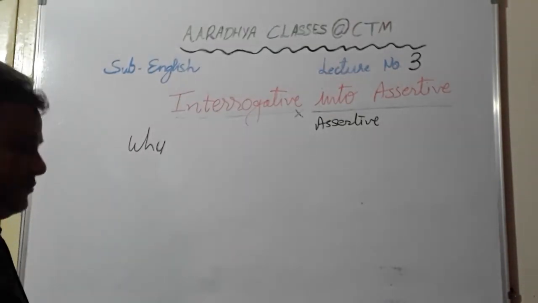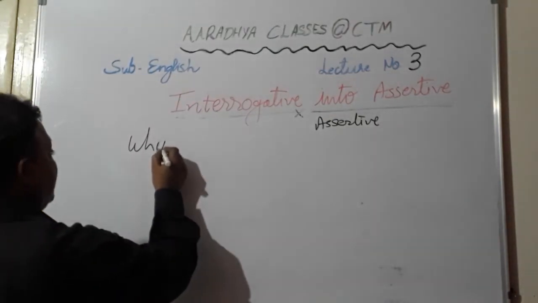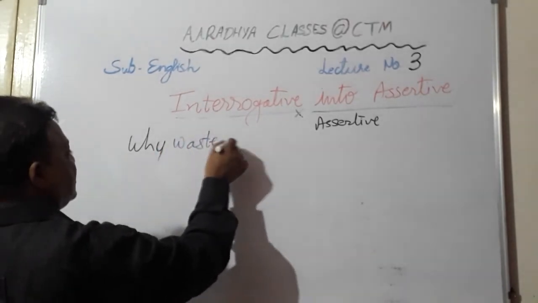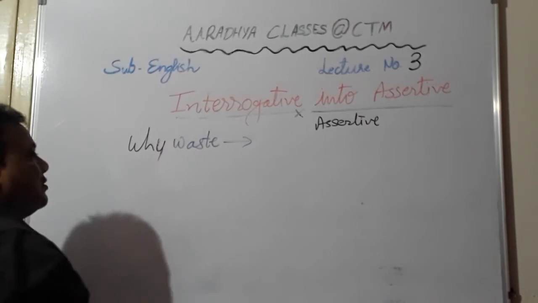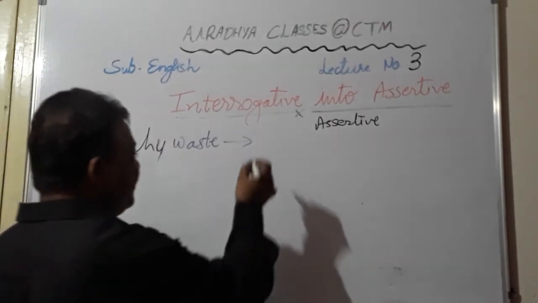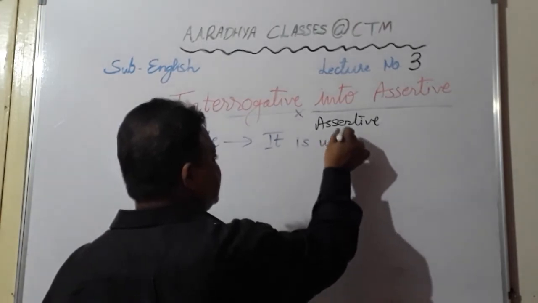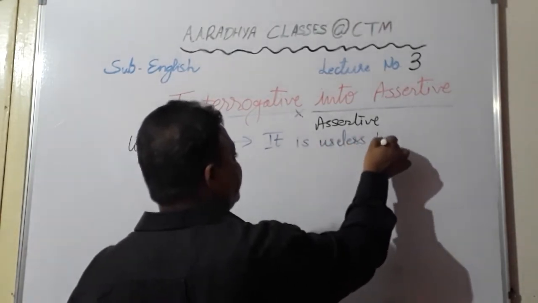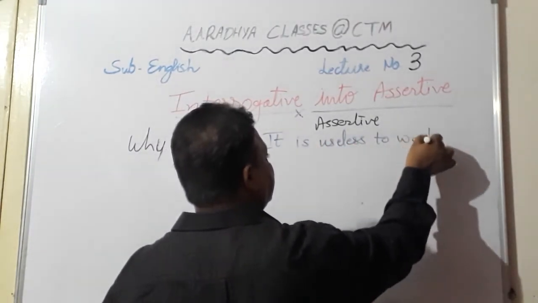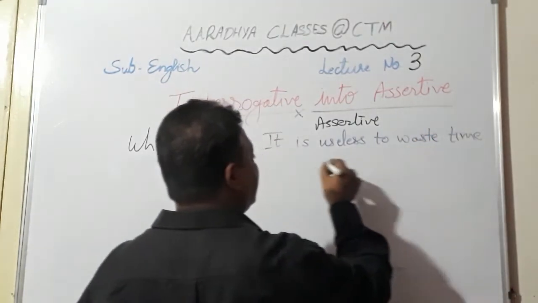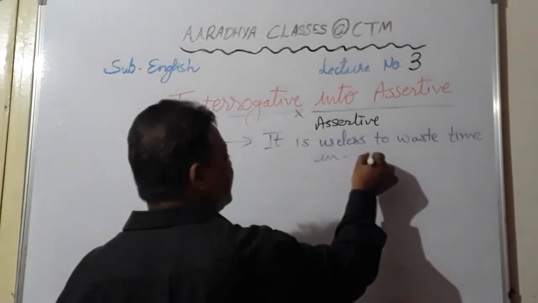Why waste? Okay, you must have seen a question like this, why waste? So its assertive will begin with these words: it is useless to waste time, energy, whichever word is there, in, and then the remaining sentence.